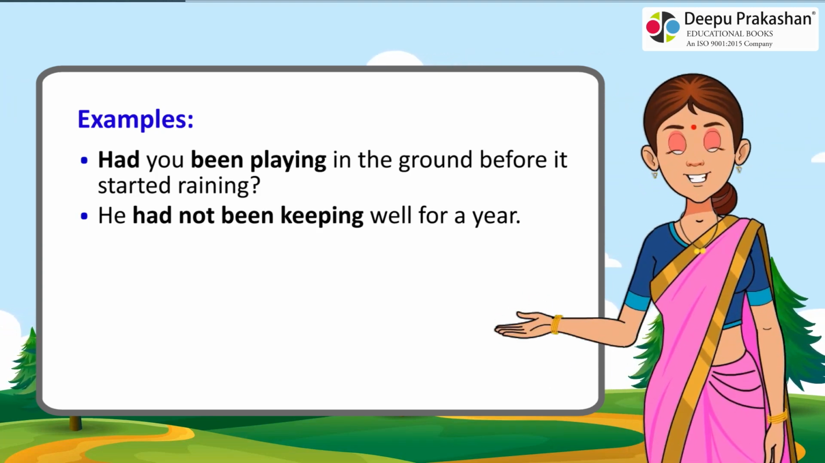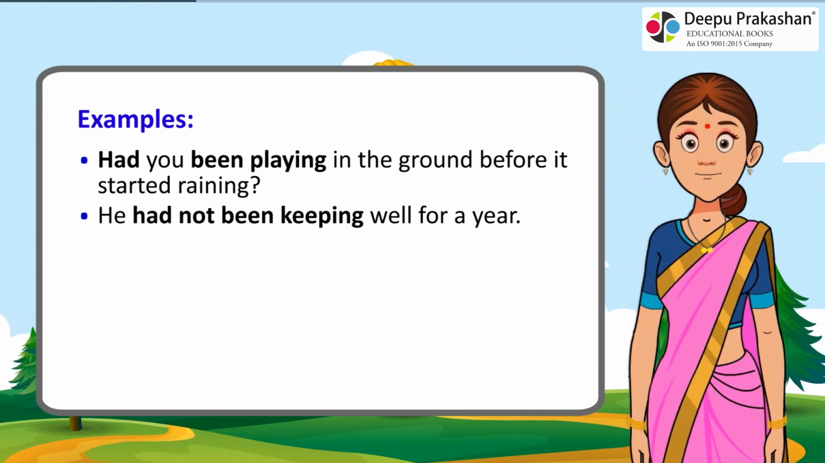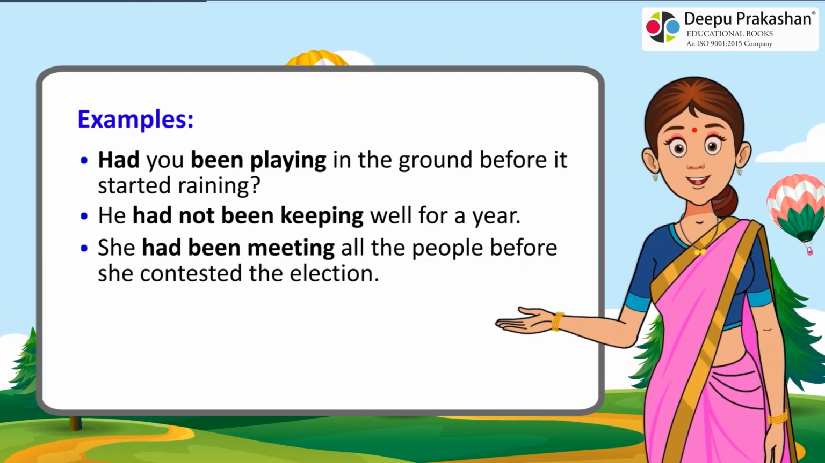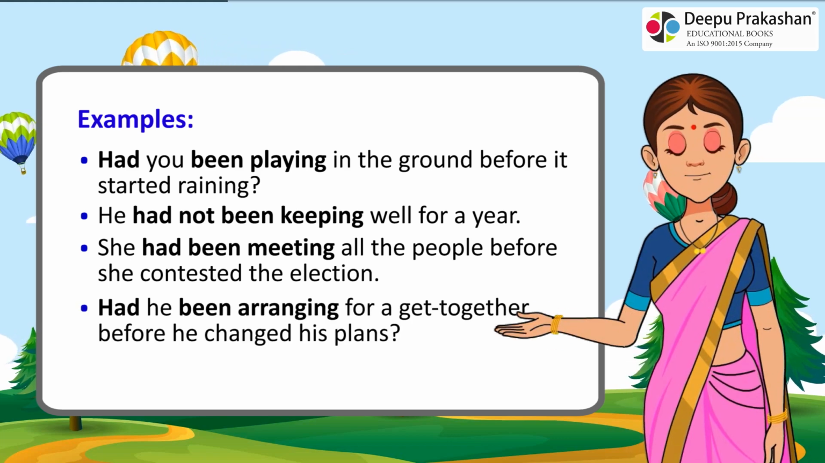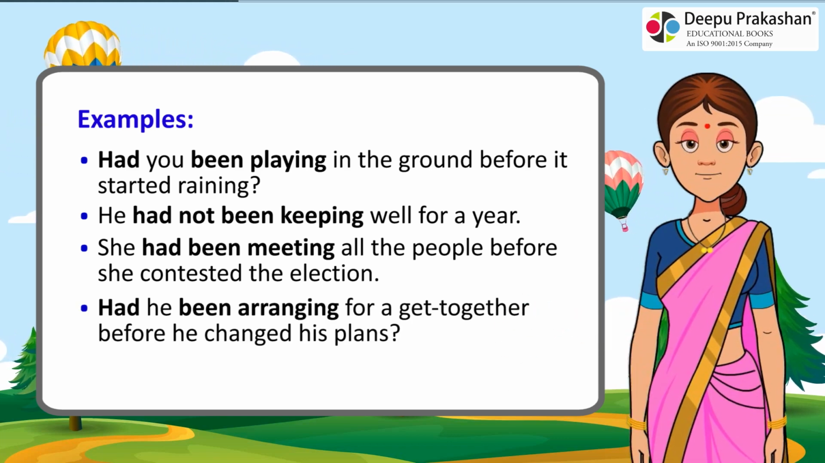He had not been keeping well for a year. She had been meeting all the people before she contested the election. Had he been arranging for a get-together before he changed his plans?